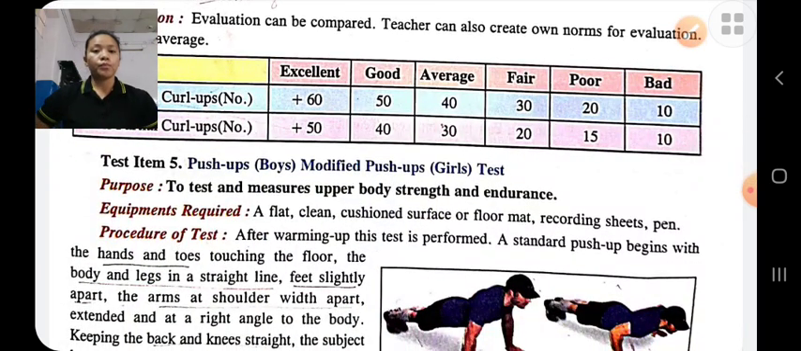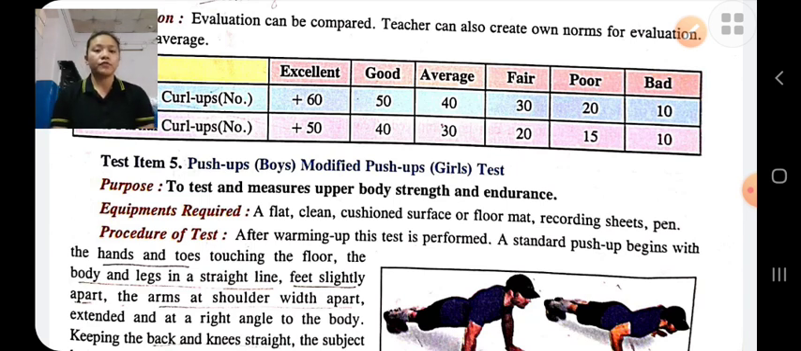Push up for boys and modified push up for girls. This test is used to measure the upper body strength and endurance. The partial curl up test is used to measure the abdominal strength, and this push up is used to measure the upper body strength and endurance. Equipment: we require a clean flat surface, floor mat, recording sheet, pen, etc.